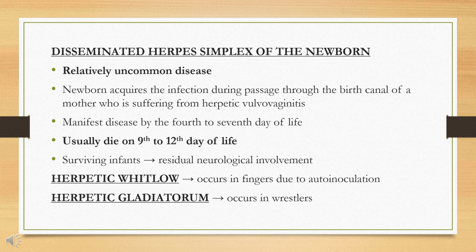These infants usually manifest the disease by the 4th to 7th day of life, exhibit a wide variety of signs and symptoms, and usually die on the 9th to 12th day of life. The surviving infants frequently show residual neurological involvement. Herpetic whitlow occurs in fingers due to autoinoculation, whereas herpes gladiatorum occurs in wrestlers.